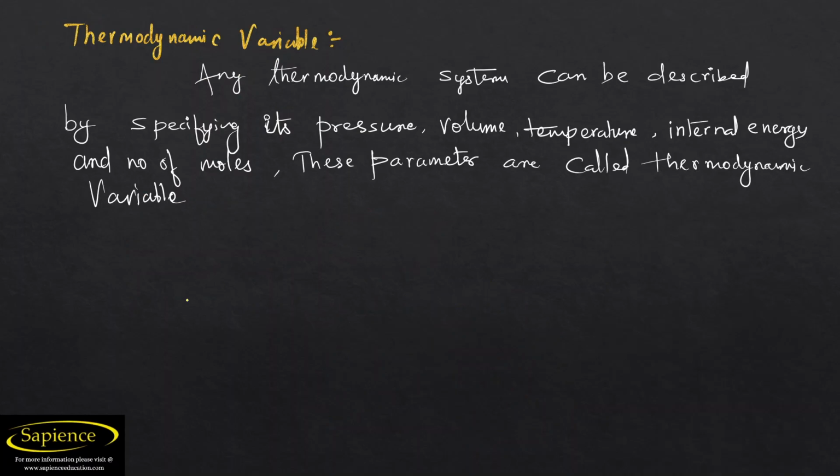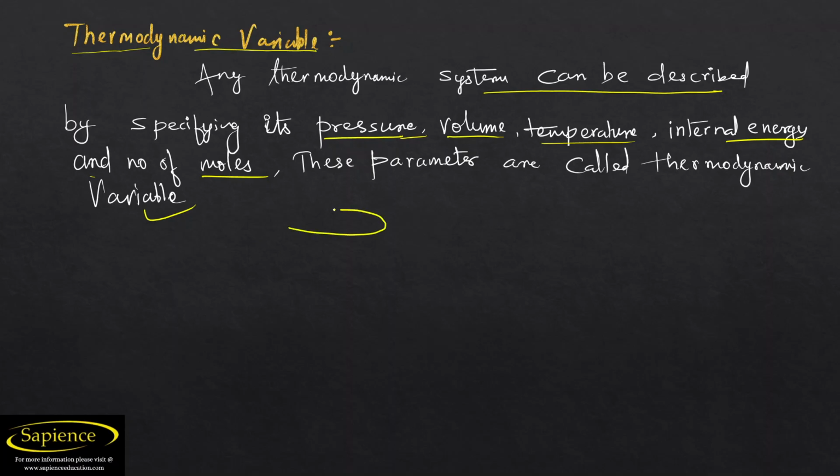Now we will talk about thermodynamic variables. What are the thermodynamic variables? There are several properties of the system. Any thermodynamic system can be described by specifying its pressure, which is a property or characteristic of the gas present inside it. So the gas or fluid. So specifying its pressure, volume, temperature, internal energy, and number of moles. These parameters are called thermodynamic variables.